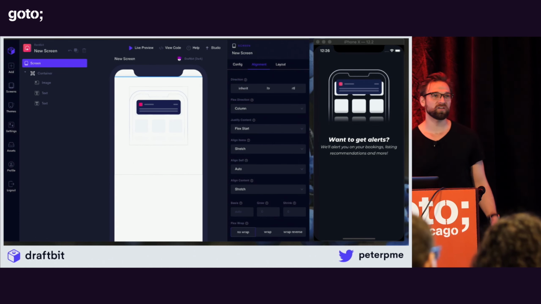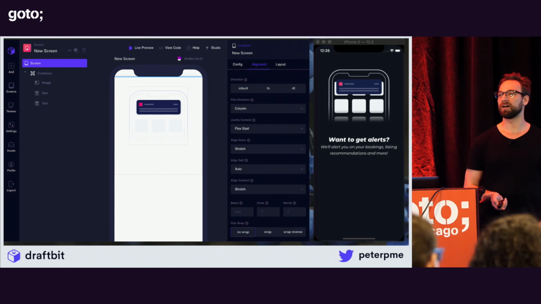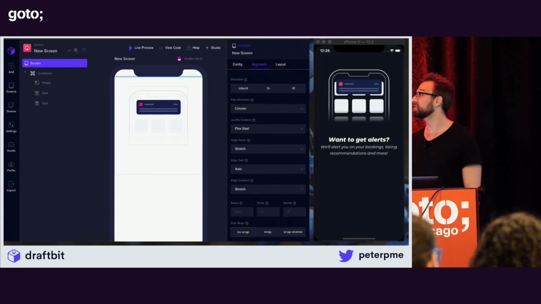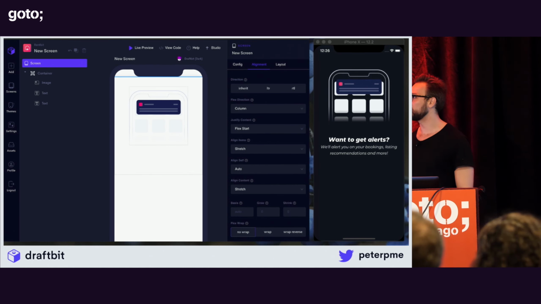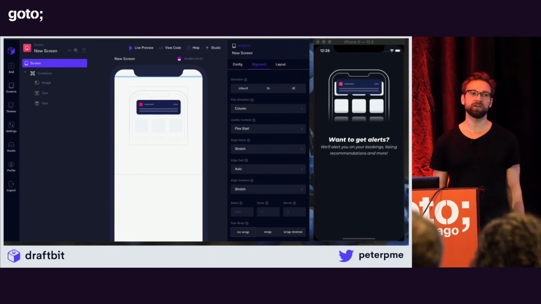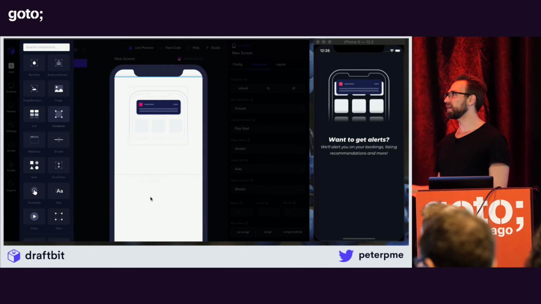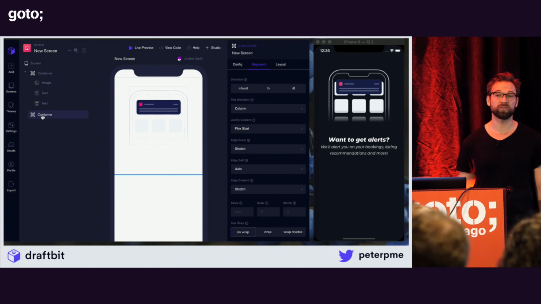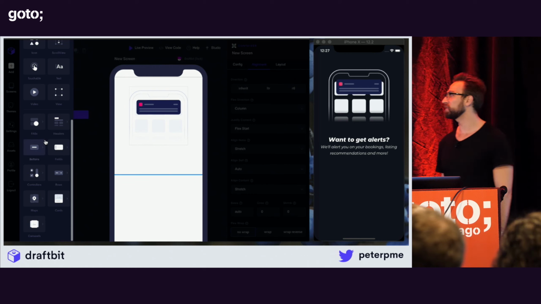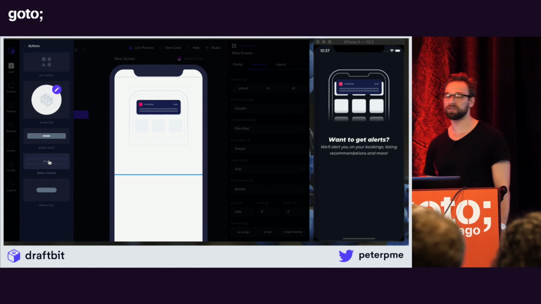So you go to build.draftbit.com, right? You scan your QR code. In this case, I've got the simulator running on the side for demo purposes. And you just drag and drop. And this is a quick demo of what we're going to be talking about and why Reason made this whole thing a lot easier. So in this case, we're putting together a simple push notification screen, right?